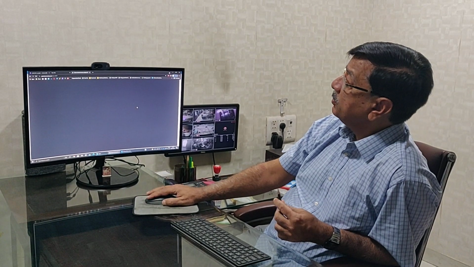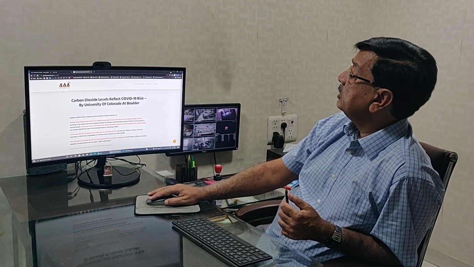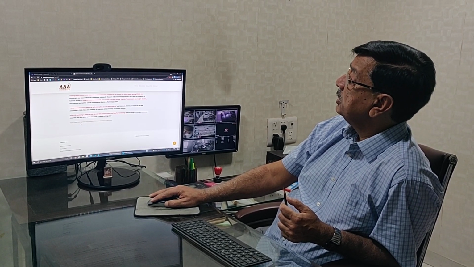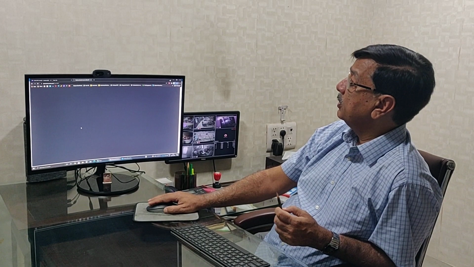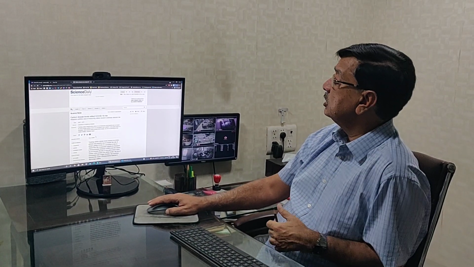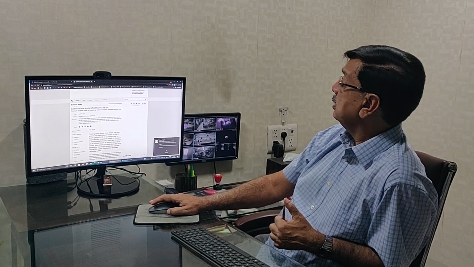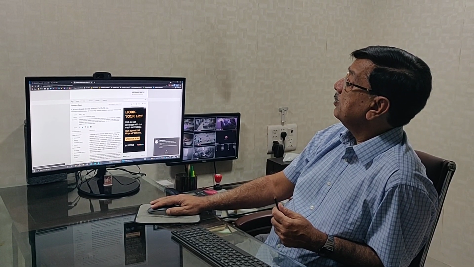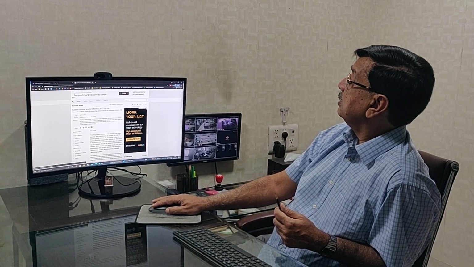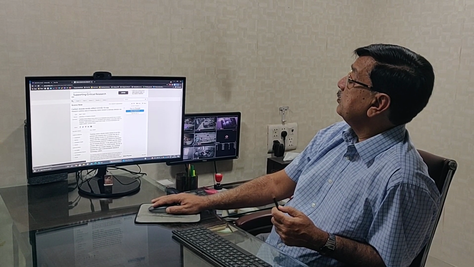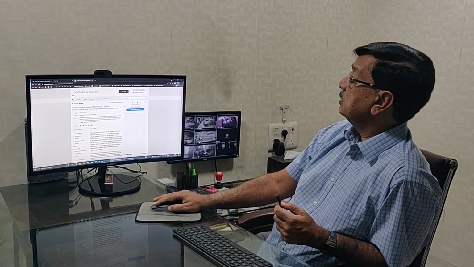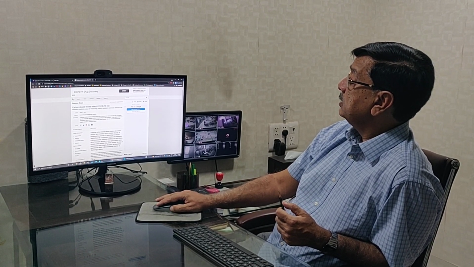These are studies done by the University of Colorado on CO2. This tells you a lot about the importance of CO2 measurements and how it can reduce the spread of the virus. It says tracking carbon dioxide indoors is an inexpensive and powerful way to monitor the risk of people getting COVID-19, according to new research.